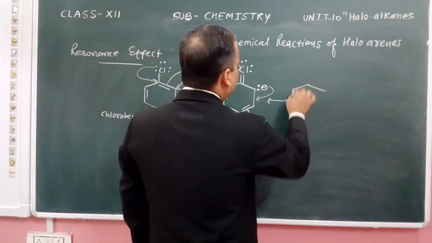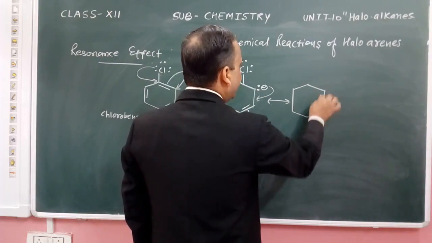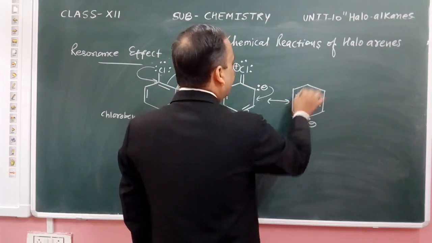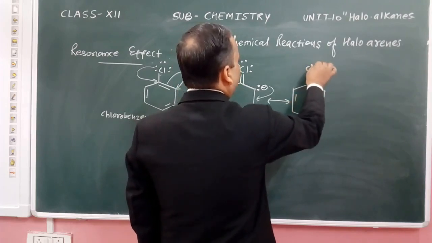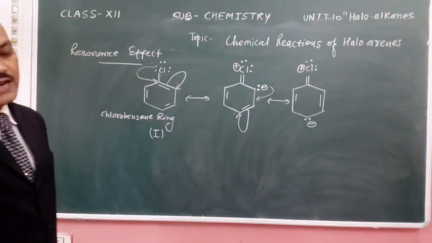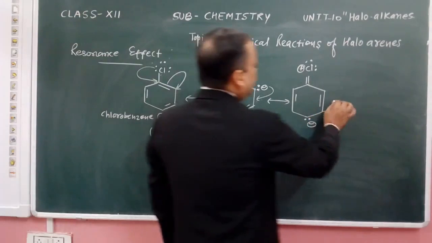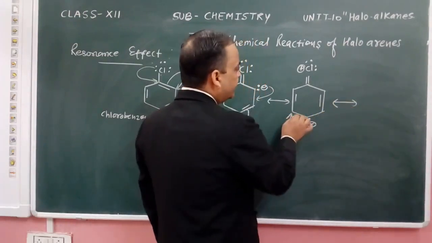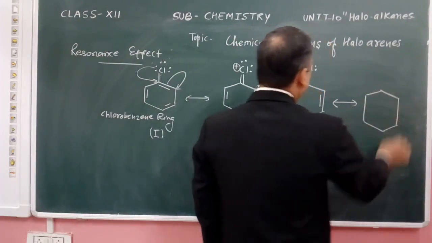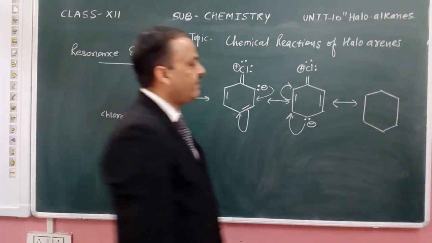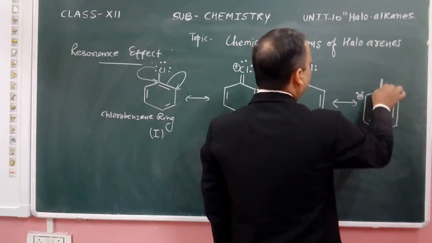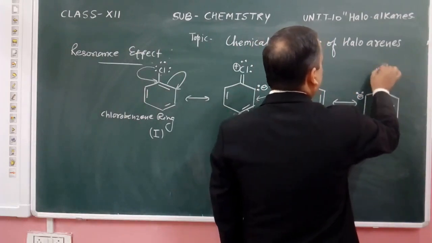In another structure, the double bond is there, the lone pair is there, and the negative charge is on the carbon. When the transfer takes place in this manner, we get another resonating structure with the double bond there, the negative charge there, and chlorine with 2 electrons and a positive charge.